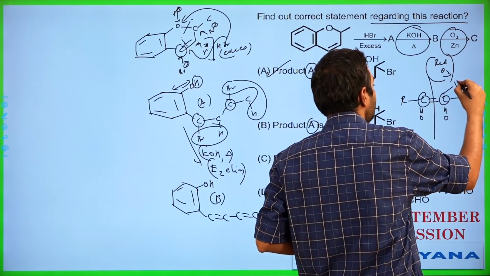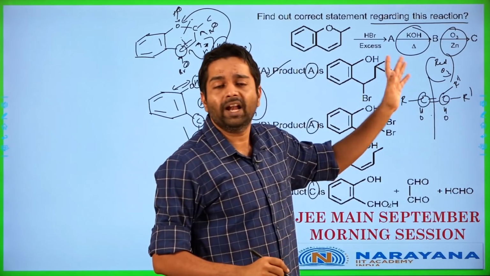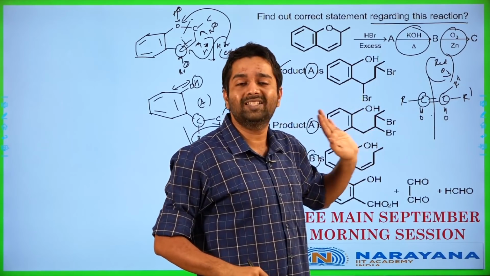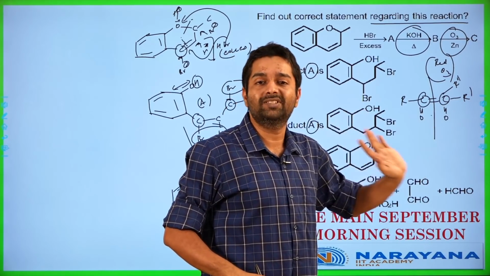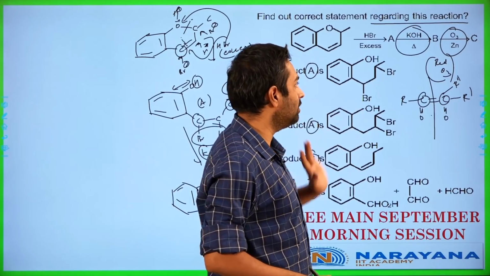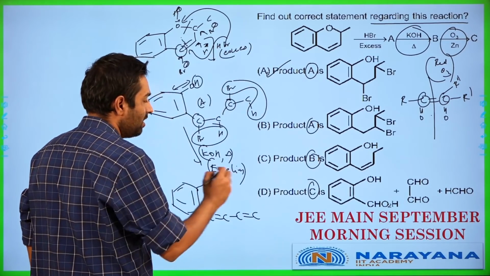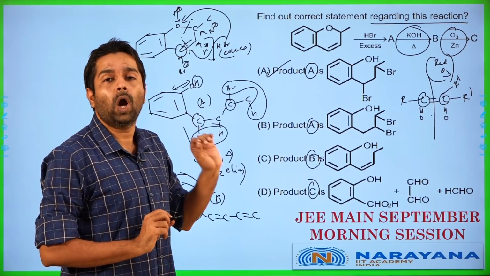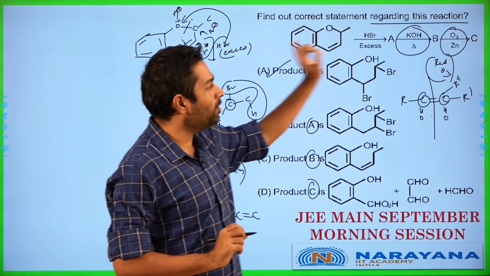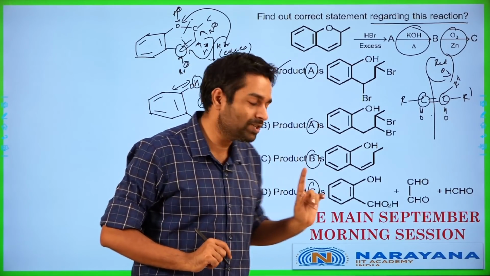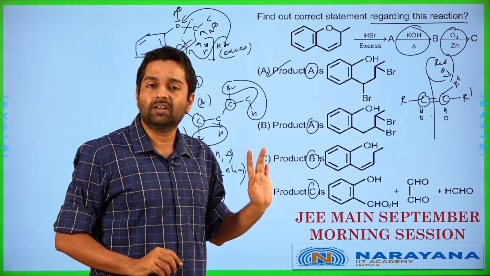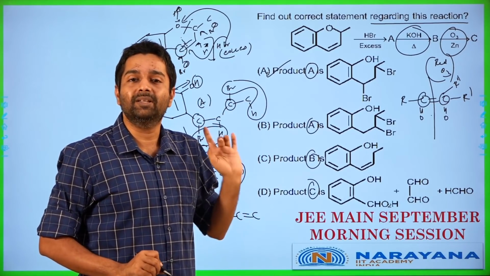So if you have some other group here, R double dash, you'll get a ketone and an aldehyde. As simple as that. So you get an aldehyde on this side, a ketone on this side. So break all the C double bond C, replace them with C double bond O's. That is basically the answer for reductive ozonolysis. In this case, you have a benzene ring. Normal condition, please do not break the benzene ring. When you perform reductive ozonolysis under extreme conditions, the benzene's double bonds can also break. But under normal circumstances, try to avoid breaking the benzene ring.